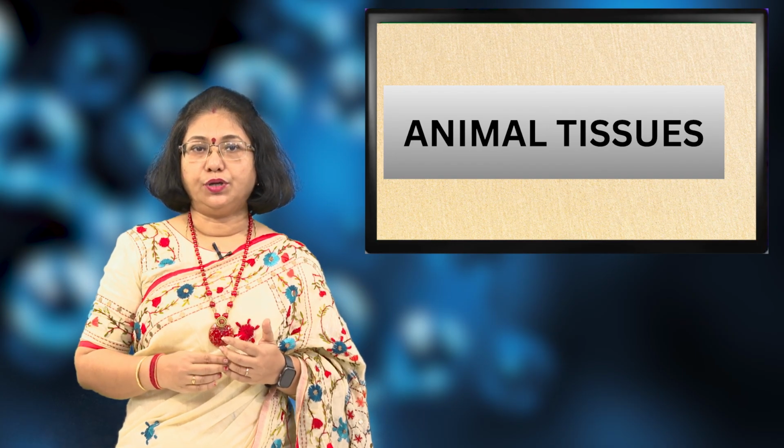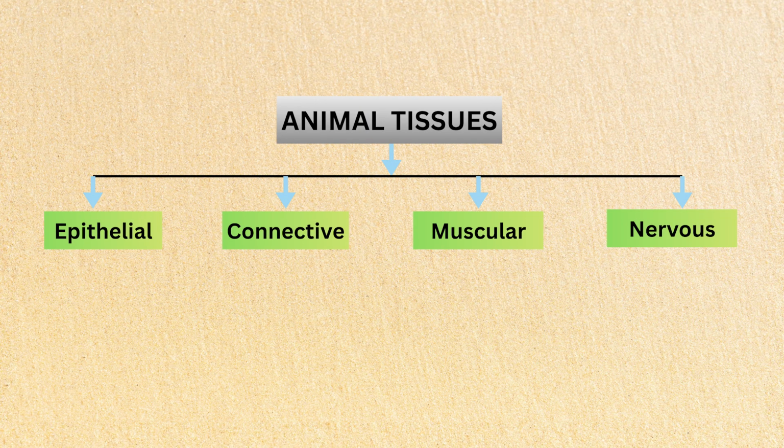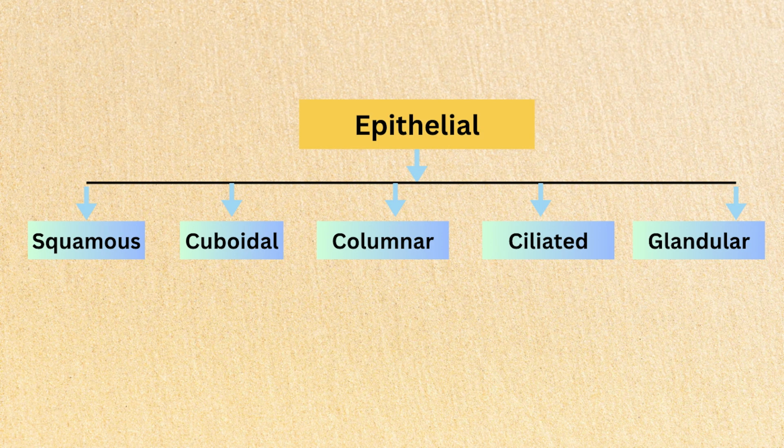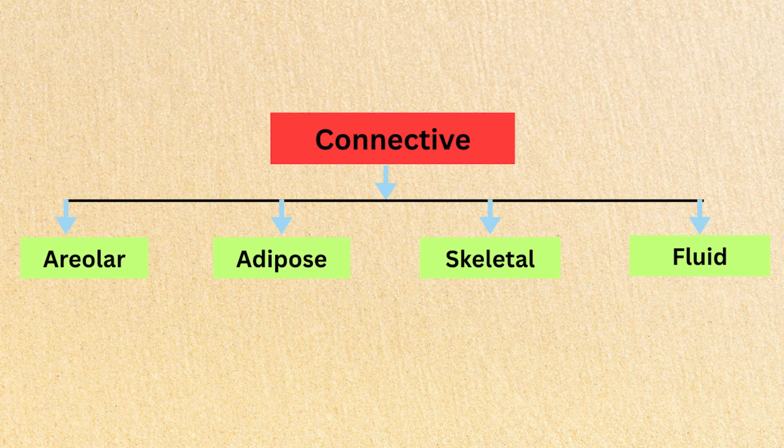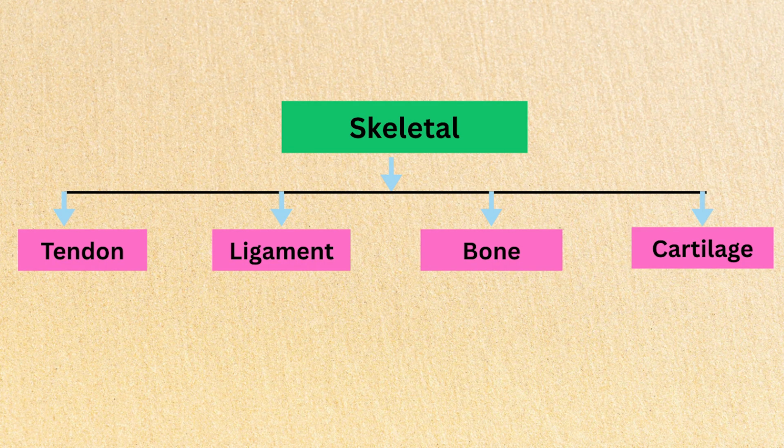The animal tissue has various classifications: epithelial tissue, connective tissue, muscular tissue, and nervous tissue. The epithelial tissue is again divided into squamous epithelium, cuboidal epithelium, columnar epithelium, ciliated epithelium, and glandular epithelium. The connective tissue has various kinds: areolar, adipose, skeletal, and fluid. In the fluid connective tissue, we have blood and lymph. In the skeletal tissue, we have tendons, ligaments, bone, and cartilage.